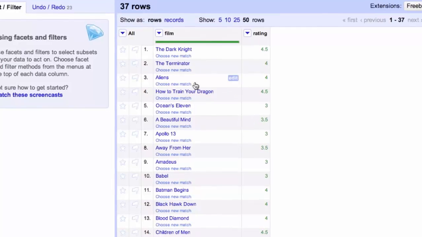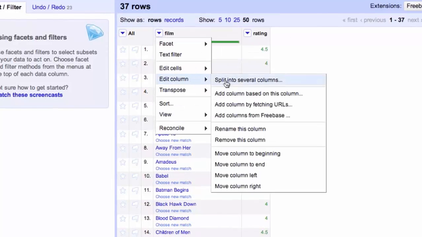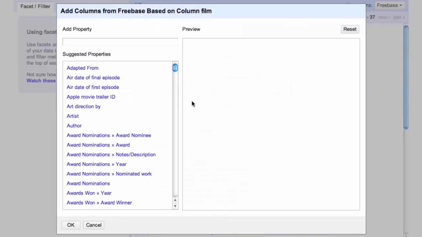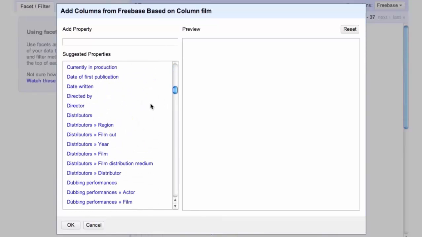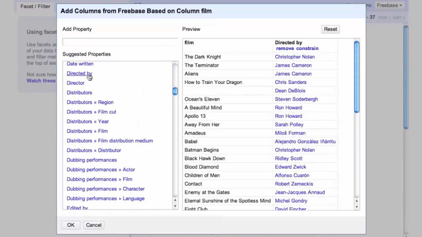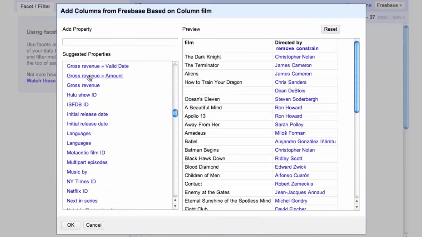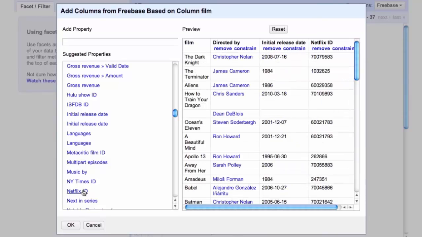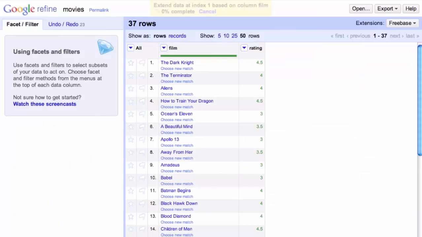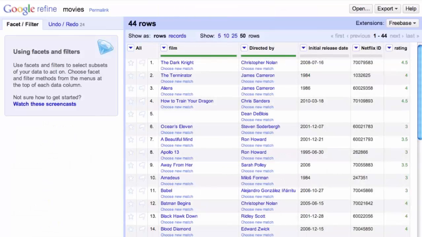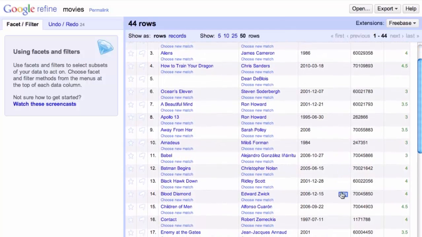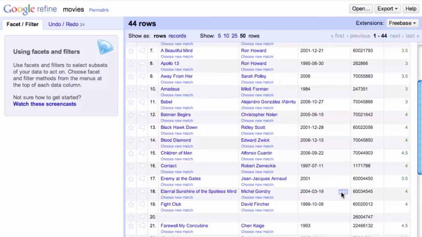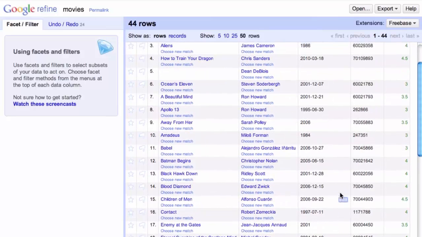Now we can fetch some extra details from Freebase by invoking the command add columns from Freebase. Now let's add some columns like directed by, initial release date, and finally Netflix ID. On the right hand side we can see the preview. By clicking on OK, those details will come from Freebase, and now we can see here. In this way, Google Refine will help us by creating new data based on the existing data.